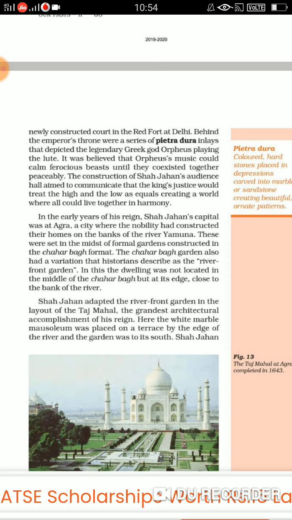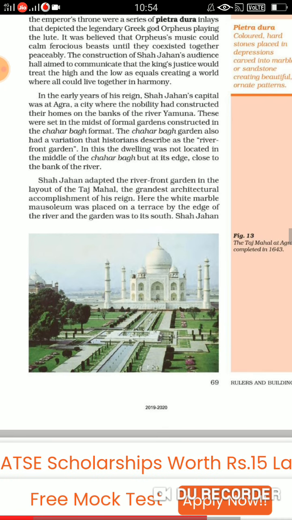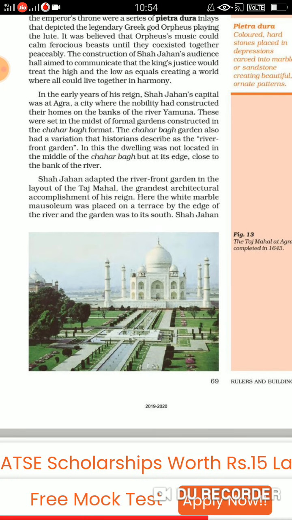Here, the dwelling was not located in the middle of the Chahar Bagh but at its edge. So here now, riverfront garden. If you want to live, you have to not live in the center but at the edge of the Chahar Bagh, close to the bank of the river. So Shah Jahan adopted this riverfront garden system, and the layout of the Taj Mahal is just in that way only. It is the grandest architectural accomplishment of his reign.